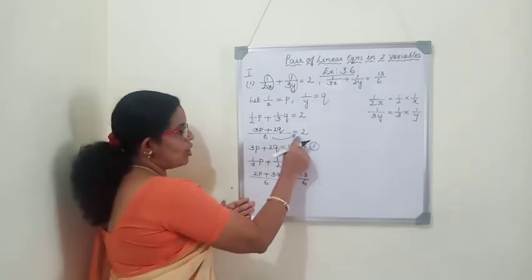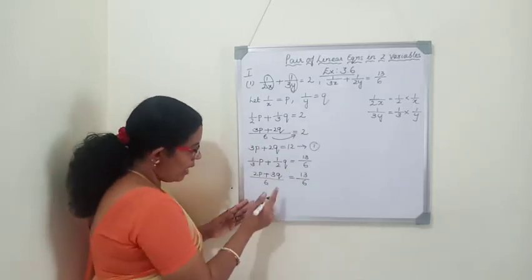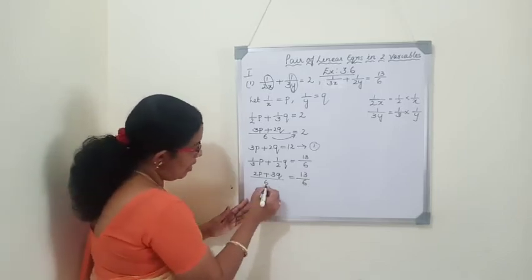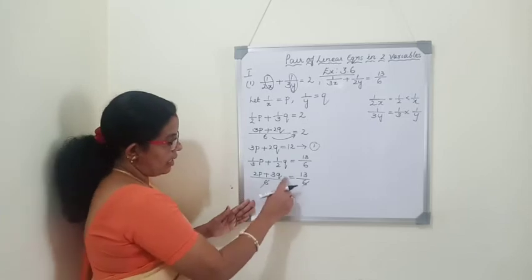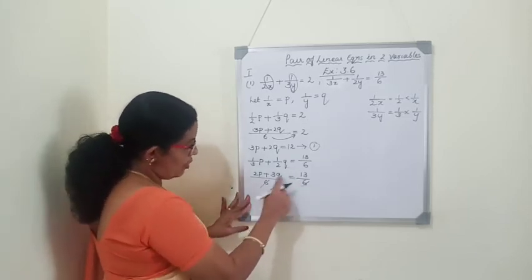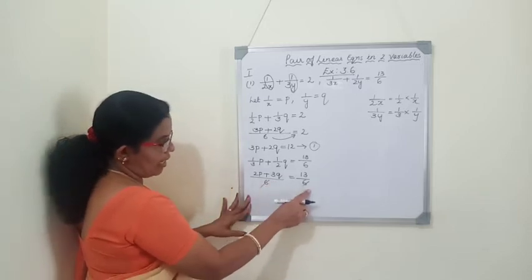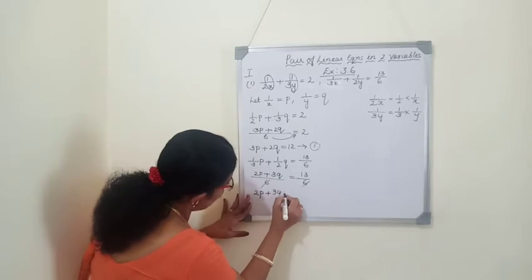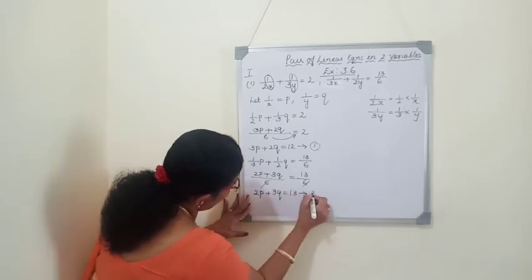Here we cross multiplied 6 to the right side. But here you see, on the left side and right side the denominators are 6. So directly we can cancel it instead of cross multiplying. When you cross multiply, the equation becomes too complicated. So directly we can cancel it. So we will get the equation 2p plus 3q is equal to 13. This is our second equation.